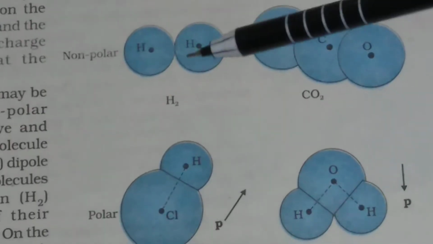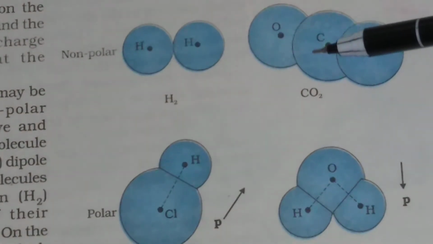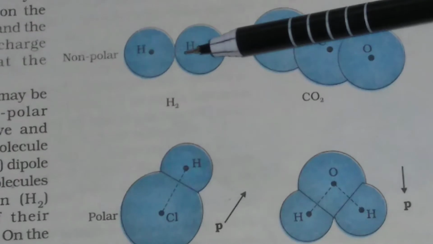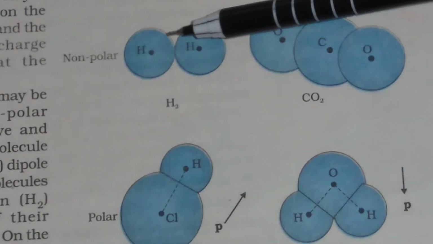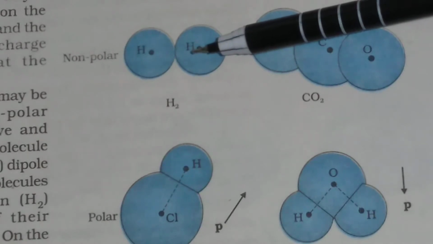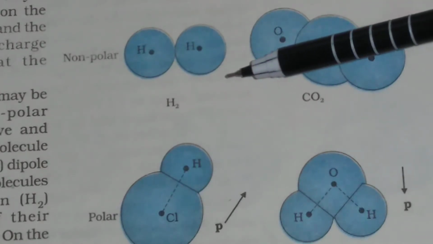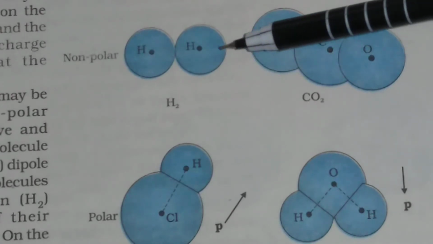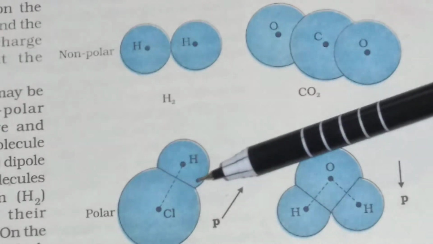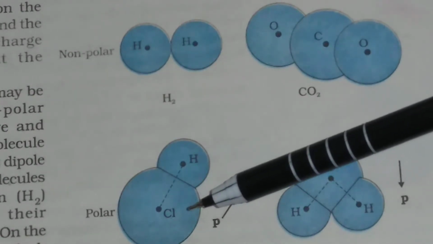So see, the hydrogen molecule is a non-polar molecule. The carbon dioxide molecule is a non-polar molecule. In case of a non-polar molecule, the center of positive charge and the center of negative charge coincide. But in case of a polar molecule, the center of positive charge and negative charge do not coincide.